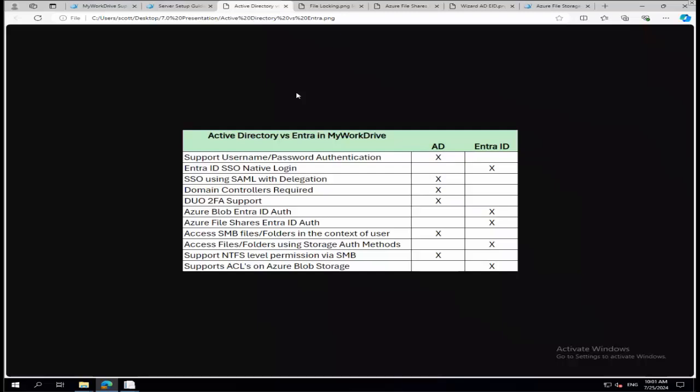Then they could run a MyWorkDrive server up in Azure as a virtual machine, point to storage, point to Entra ID, and that's the use case there. They might also do it on-prem. It may be a smaller company that doesn't want to deal with anything on premise from a domain controller standpoint, but maybe they've already got an Office 365 login for all their users. They could use that and point it to local storage. That would be another potential use case. But again, you can still do all that with single sign-on, SAML integration, Okta, Azure AD, and so forth. That has not changed. This is just another option.